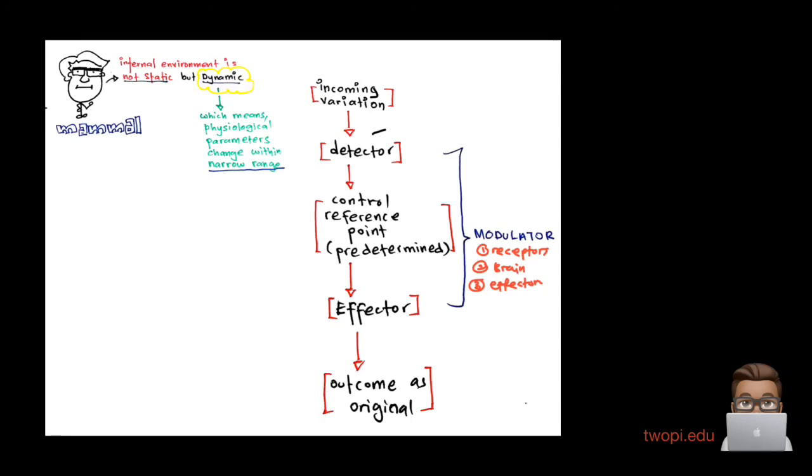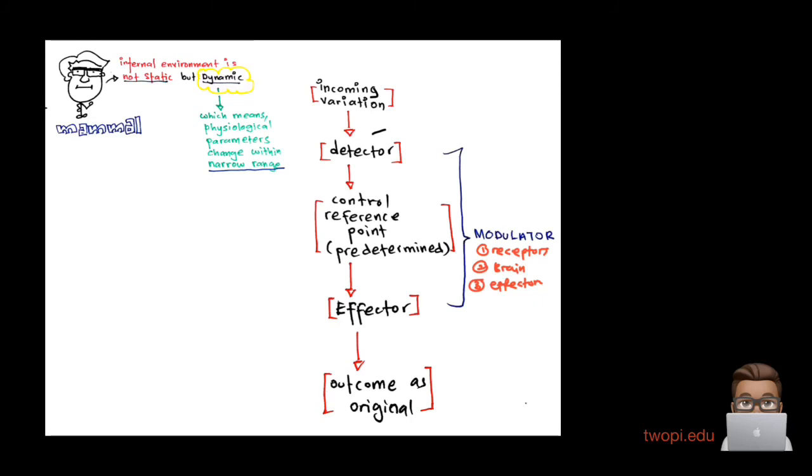Okay, so I have drawn the pathway of how this works. Remember, there's a modulator that we have seen before. The modulator consists of receptor, brain, and also effector. Okay, so now incoming variation. The word incoming variation refers to the changes that happen outside, right?